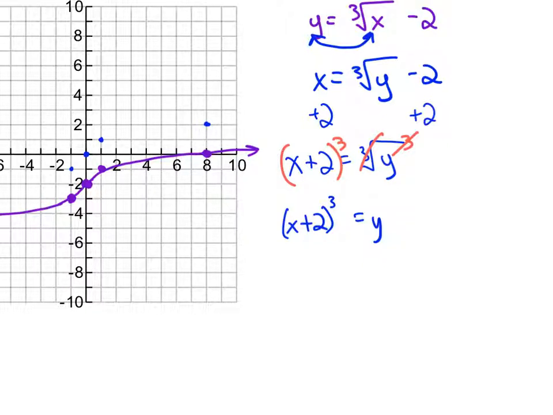Oh, then you have to cube the 2 as well, so you make it 8 and go up 8 or left 8, right? What do you think, Alex? Why does it make a difference that I'm cubing this whole side, this whole x plus 2, as opposed to just putting the cube on the x part? Because now it's like you have 3 of those things.